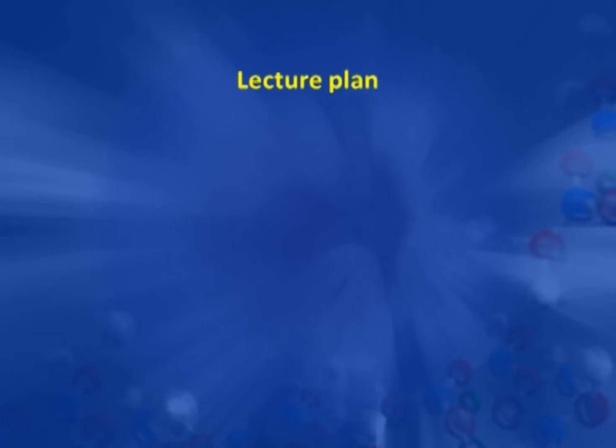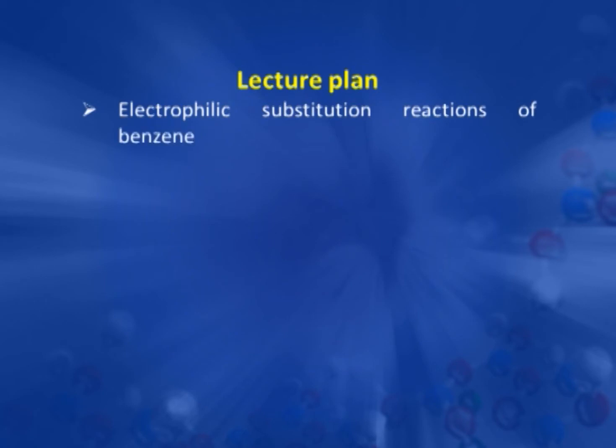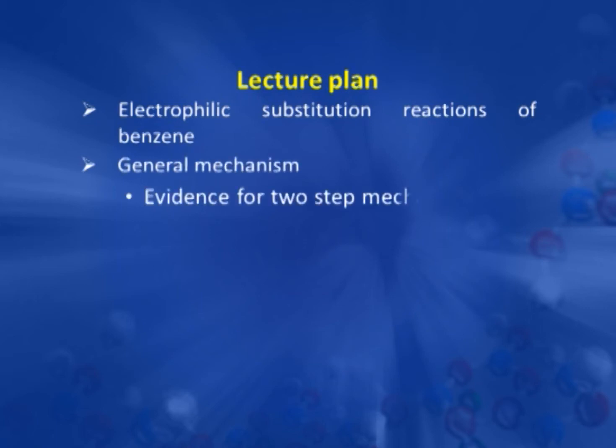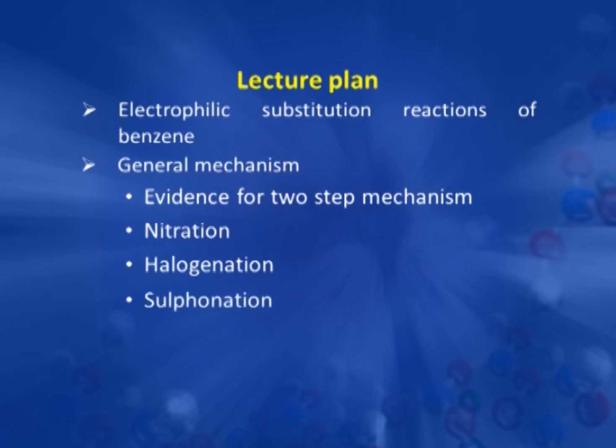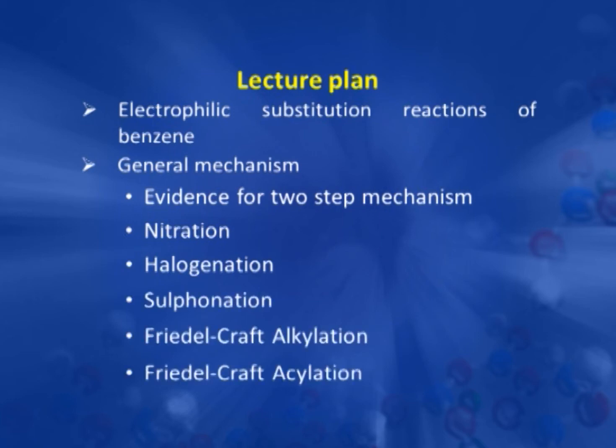In today's presentation, we will discuss electrophilic substitution reactions of benzene, and in this we discuss the mechanism, how the reaction proceeds, the evidence of the mechanism and the various electrophilic substitution reactions like nitration, halogenation, sulfonation, Friedel-Crafts alkylation and Friedel-Crafts acylation.